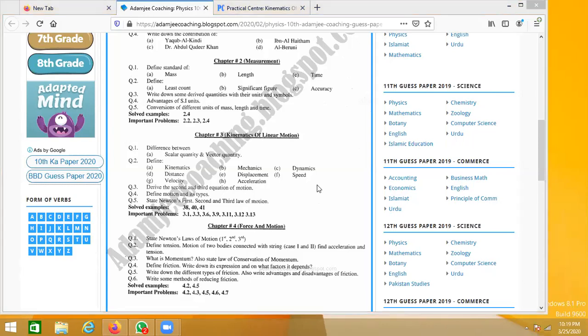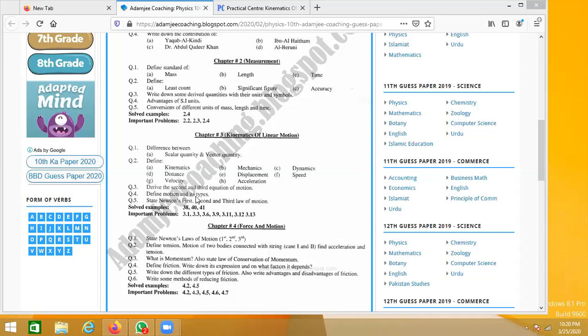Okay, so today what we are going to do, we are going to start from, yeah, and one more thing that I forgot to tell you, that in the last class we have derived all the three equations of motion: first equation of motion, second equation of motion, and third equation of motion. And today, from where we have to start, types of motion. Newton's laws we will be doing in the next chapter, because actually they have given it in this chapter. But if you can see chapter 4, question 1 is again Newton's laws of motion. So when we start chapter 4, inshallah we will be discussing that in that particular chapter.